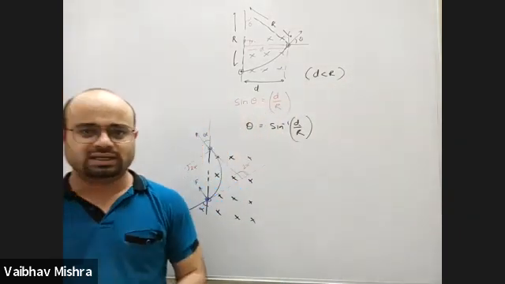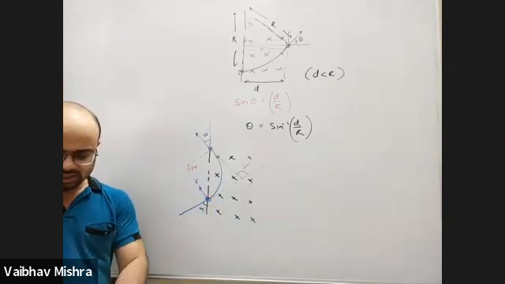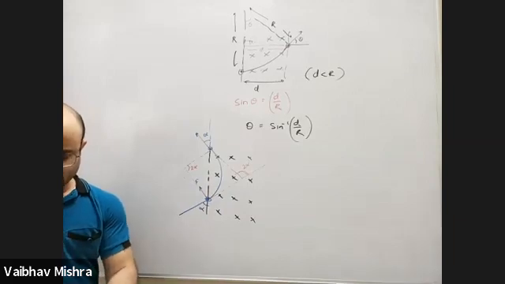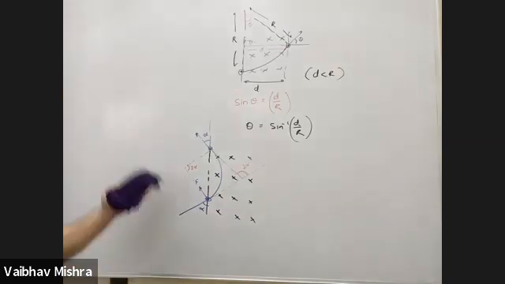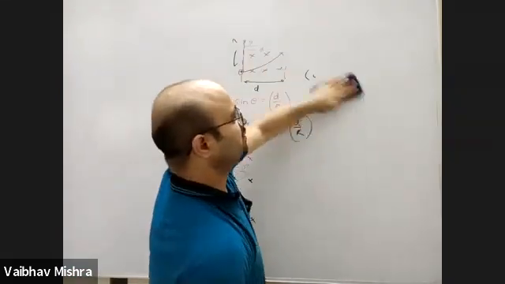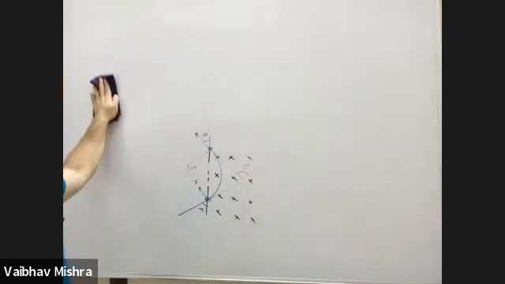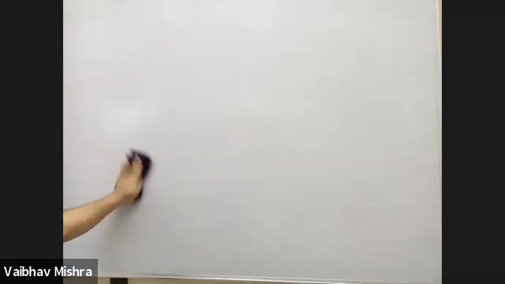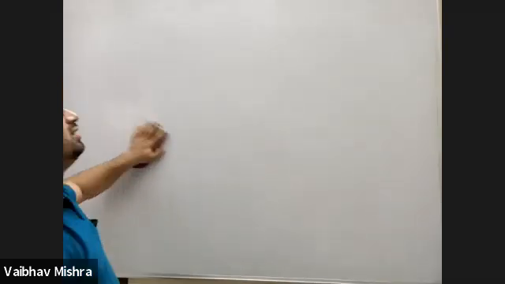Next is the helical path. I don't remember whether we did it or not. Third case of motion of a charged particle, when a charged particle enters at a certain angle to the magnetic field. The first was when it is parallel to the magnetic field, it moves in a straight line. Second, when it is perpendicular, it moves in a circle, semicircle, or circular arc, depending upon how it has entered into the magnetic field.